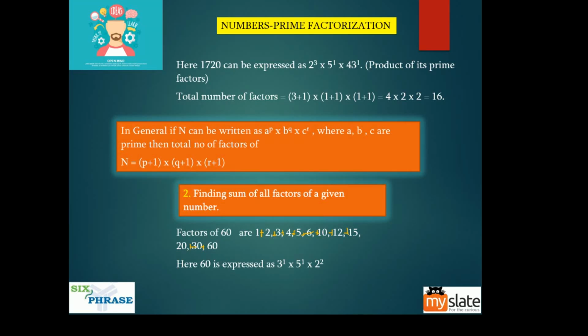Okay, here it is 60, so it is manageable. But what if it is 2500 or something like that? You have to write all the factors and add all the numbers. It is an impossible task. So that is where prime factorization helps you.